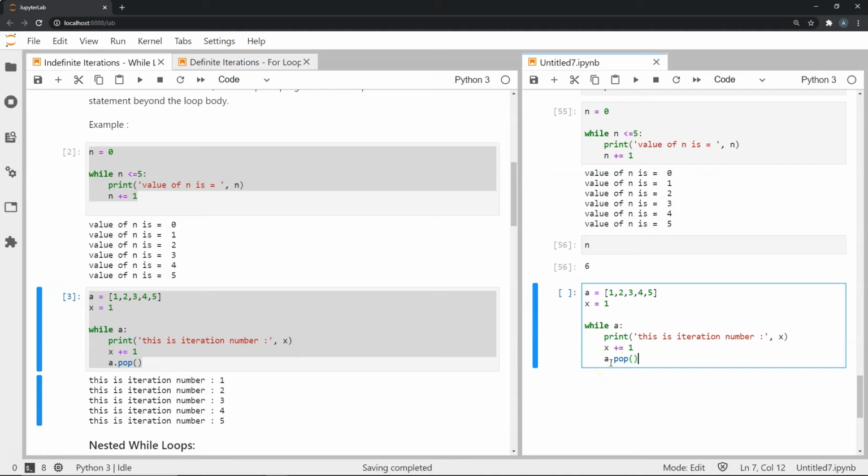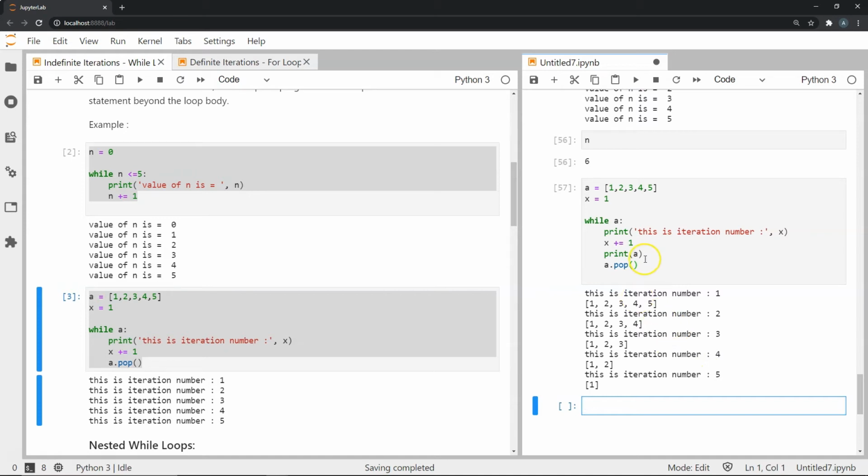Now, if you have seen the video on lists, the pop statement removes the rightmost value from a list. So if I do A.pop, initially it will remove 5 from this list, and I will have the rest of them. Again, if I do pop, it will remove 4 from this list, and then you will have the rest of these. So let's actually check what's left in this list each time we do this pop statement. I'll also print the list A during each iteration, and let's see what happens.